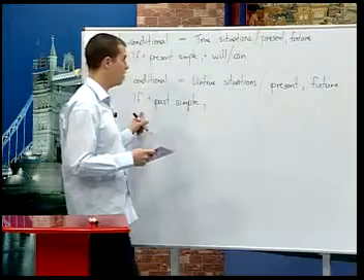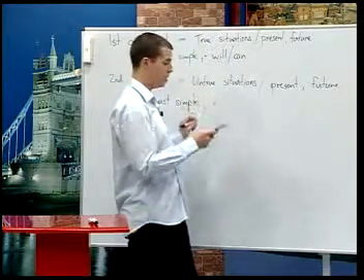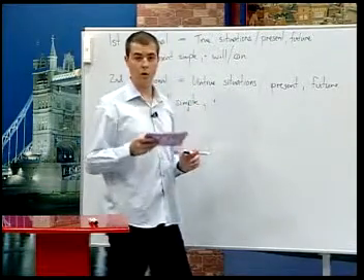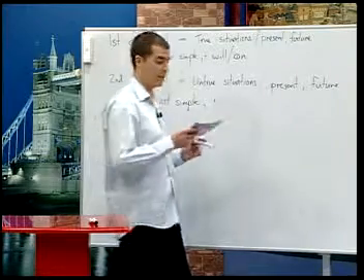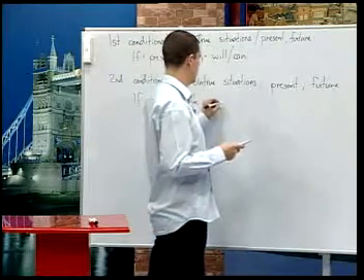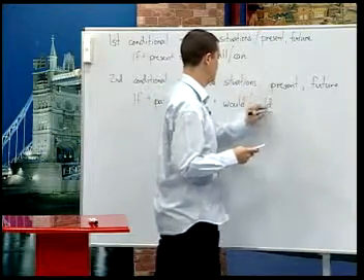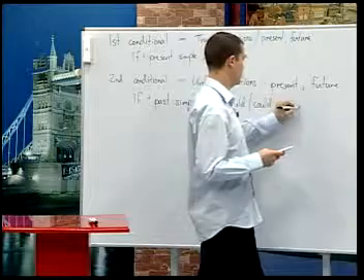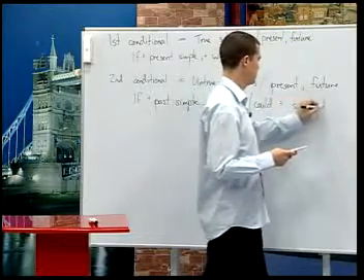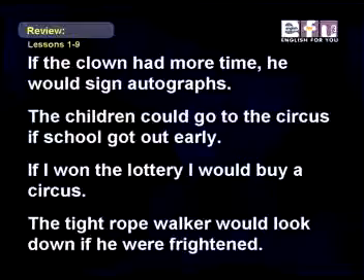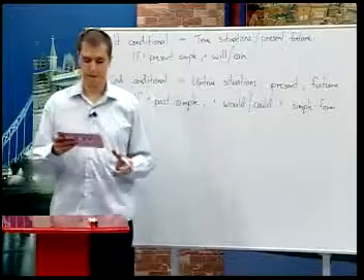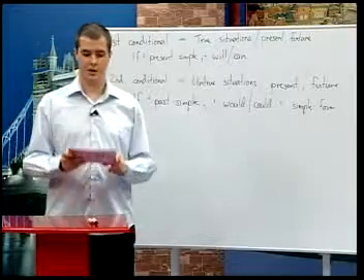If begins, we have a comma, and then in the second clause we use would or could plus a simple form. For example, if the clown had more time, he would sign autographs. Okay, let's review the third conditional now.